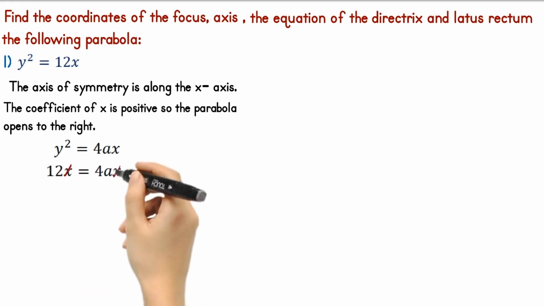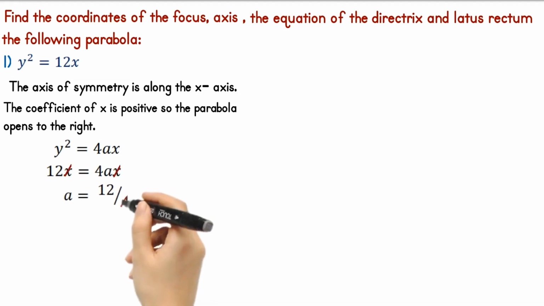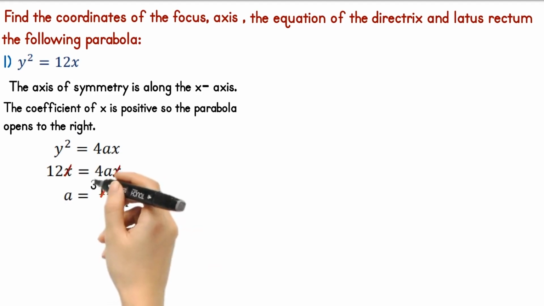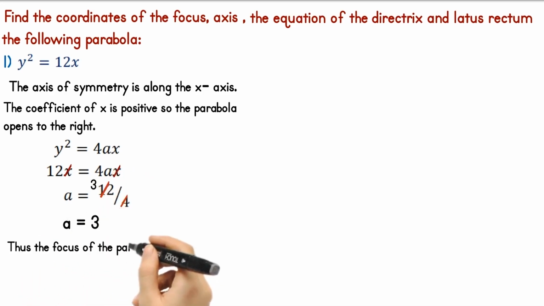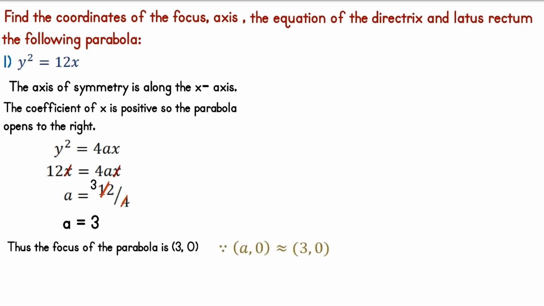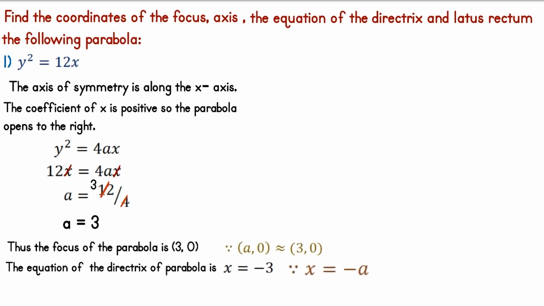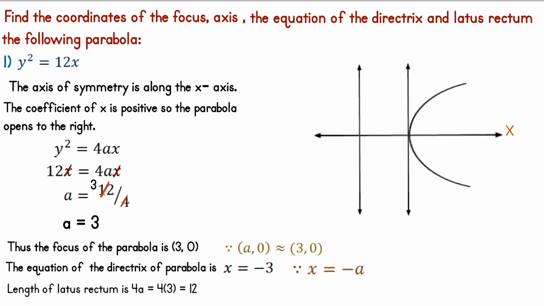Substitute y squared as 12x, that is, 12x equals 4ax. Cancelling the x term on both sides, we get a equals 12 by 4. Therefore a equals 3. Thus the focus of the parabola is (3, 0). Then the equation of the directrix is x equals minus 3, and the length of the latus rectum is 4a, which is equal to 12. Now see the geometrical representation of the solution to this parabola equation.